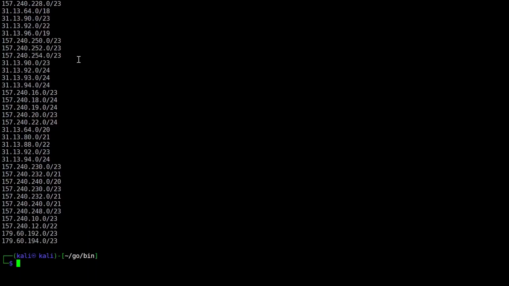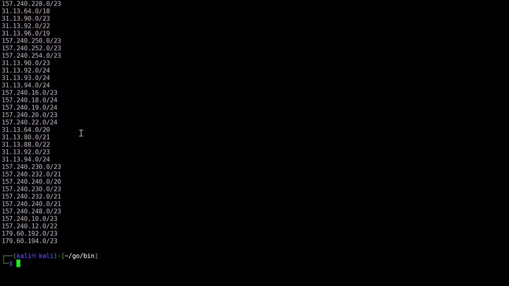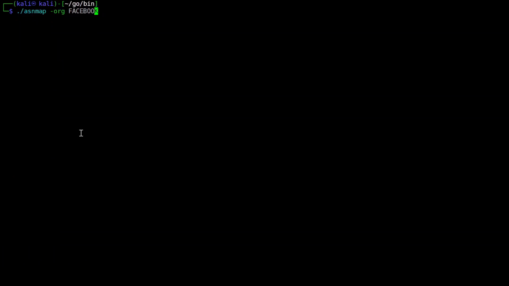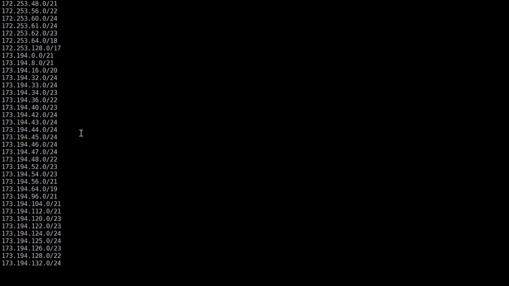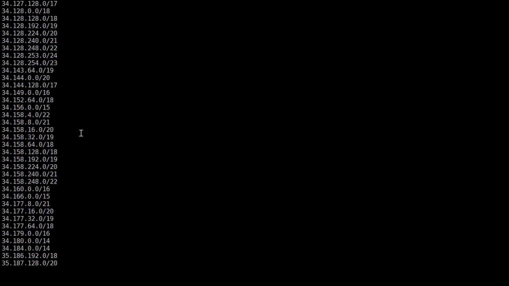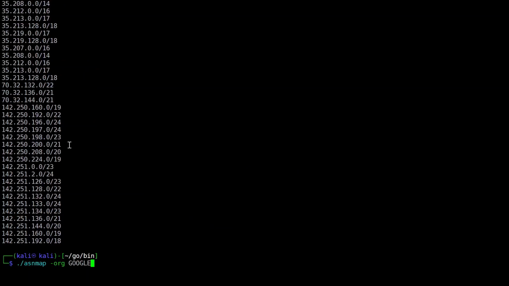Yeah, we got this. So we straightforwardly got all the IPv4 addresses under this organization name. You can do the same with Google also, if the name matches. Yeah, you got that. So like so you can get the name of the organization, which you will get whenever you try to pull out the whole information about that, and based on organization also you can work around with that scenario.